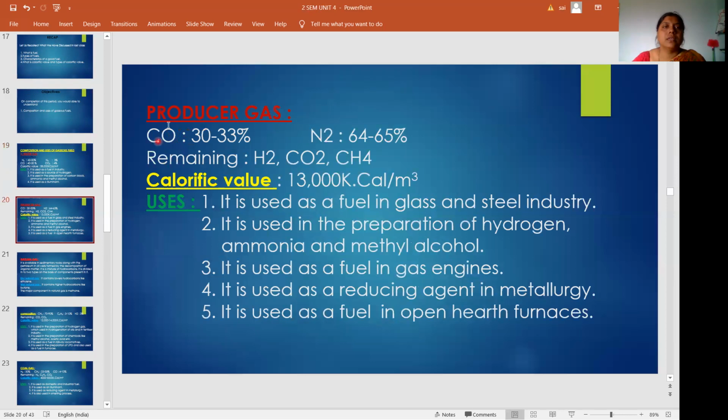Then producer gas: carbon monoxide 30 to 33 percent, nitrogen gas 64 to 65 percent, remaining H2, CO2, CH4, that is hydrogen, carbon dioxide, methane. Calorific value 13,000 kilocalorie per meter cube. Uses: it is used as a fuel in glass and steel industry, in the preparation of hydrogen, ammonia, and methyl alcohol, as a fuel in gas engines, as a reducing agent in metallurgy, and as a fuel in open hearth furnaces.